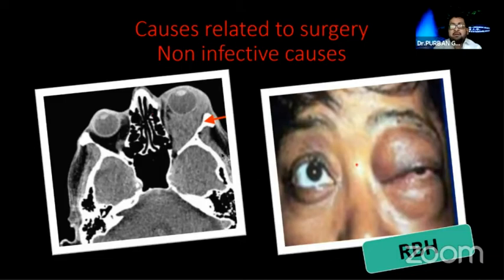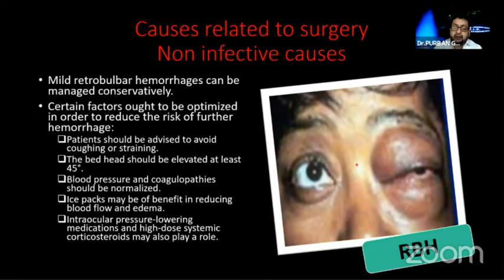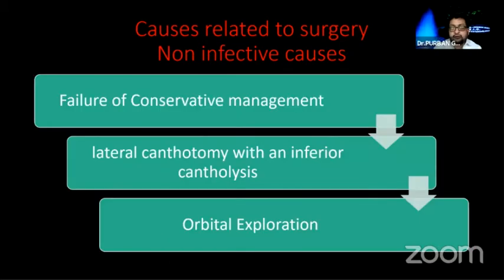Retrobulbar hemorrhage can be mostly traumatic while giving the block. And we all know it can be managed conservatively once we have detected it. The conservative management includes putting on pressure, doing an indirect ophthalmoscopy to find whether there is any perforation, blood pressure and anticoagulants needing to be controlled, ice packs, and so on and so forth. If the conservative management fails, the most important thing that all anterior segment surgeons and posterior segment surgeons can do is a lateral canthotomy with an inferior cantholysis.